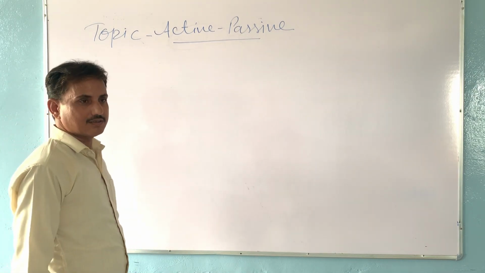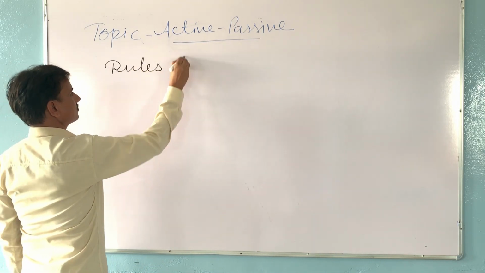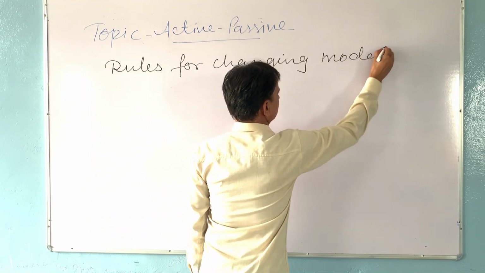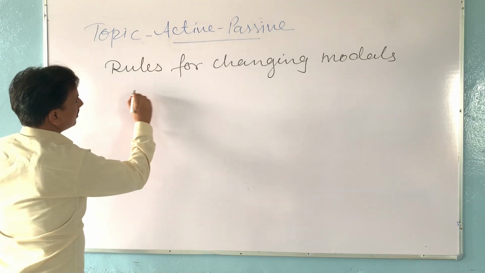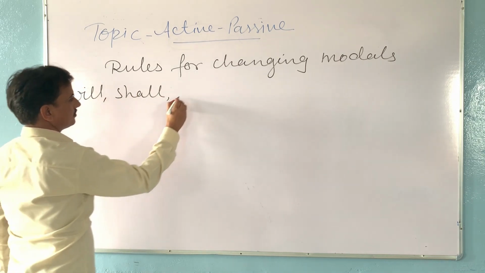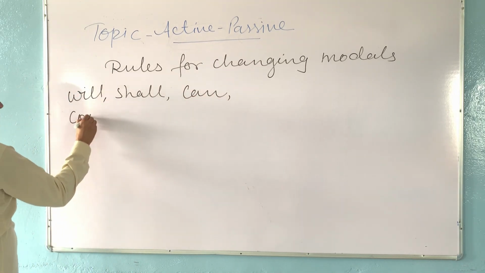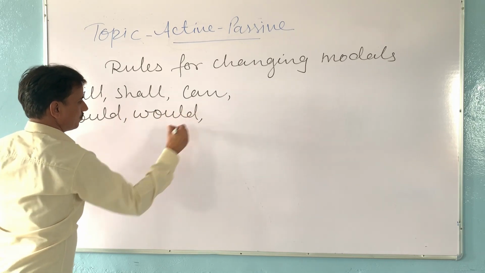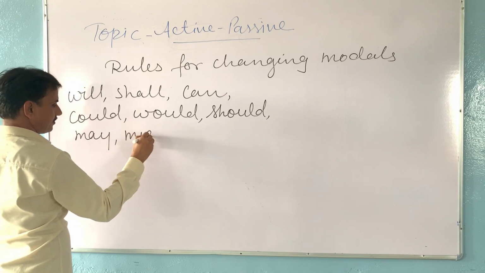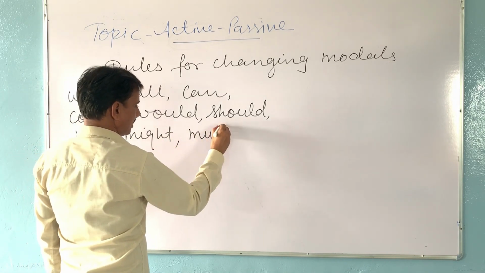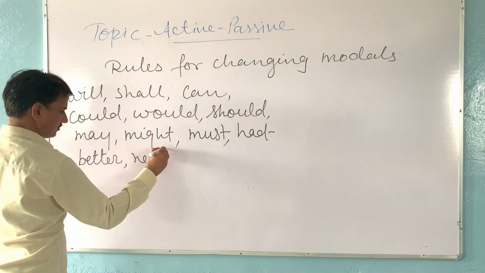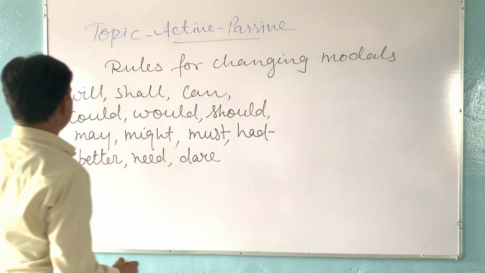Now we see some rules of changing modals. As we know, there are different modals in English like will, shall, can, could, would, should, may, might, must, had better, need, dare, etc.